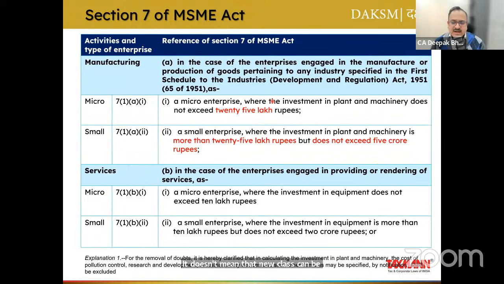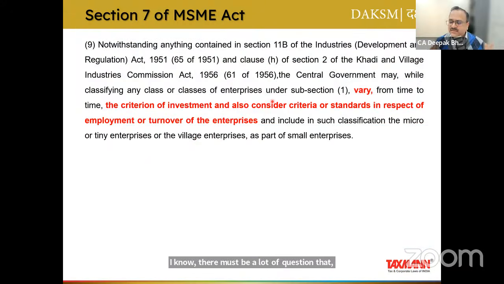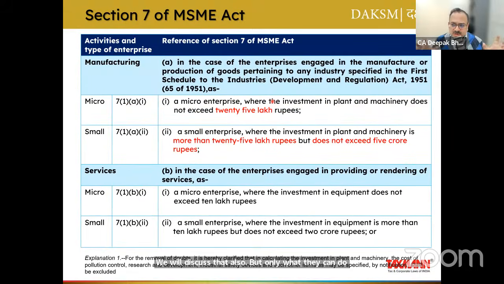Subsection 9 does not give government any power to notify traders as a small or medium enterprise. I know there must be a lot of questions that registration has been allowed and so on and so forth. We will discuss that also. But what they can do, in order to define, is specify the criteria whether you are micro or small, but within the manufacturing activity or within the services activity, the criteria can be based on plant and machinery.